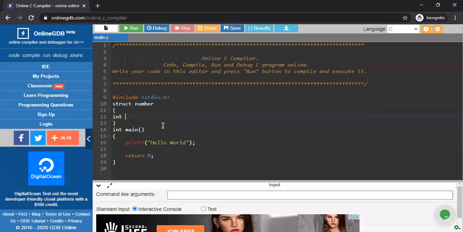Now, when we find the largest of 3 numbers, we have to first think what information we are going to store for a particular number. How do I find that this is large or this is large? How do you find that one? So according to that, you have to declare your structure member as well as your variable.